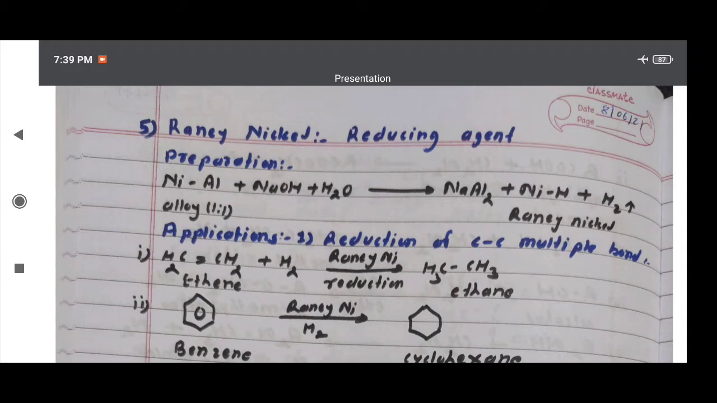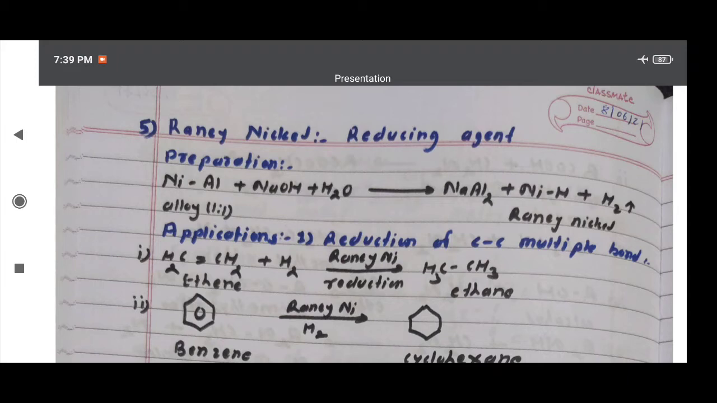Reduction means addition of hydrogen or removal of oxygen. Therefore, the hydrogen molecule adds to the ethene molecule in presence of Raney nickel, formation of ethane. One hydrogen atom attached to one carbon atom, another hydrogen atom attached to the next carbon atom, conversion to ethane. Means ethene in presence of Raney nickel undergoes reduction, conversion to ethane.